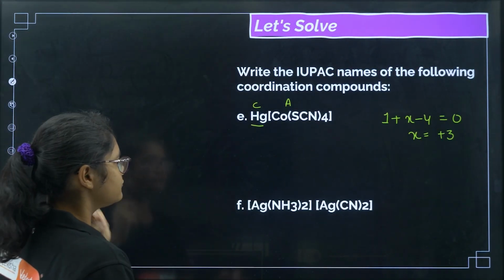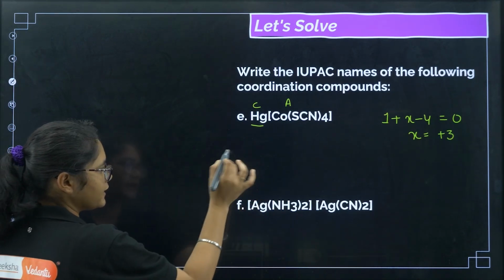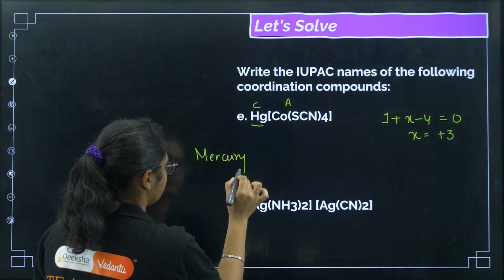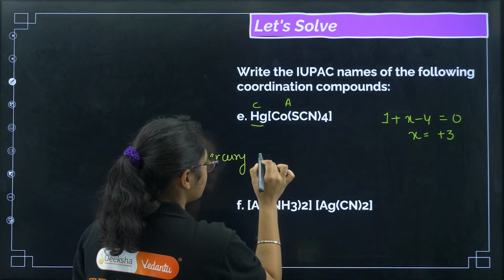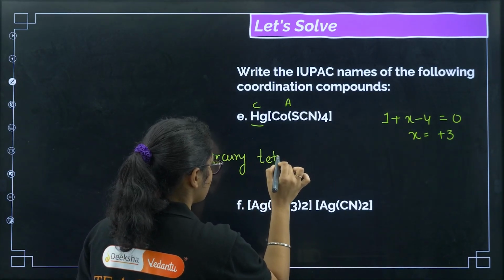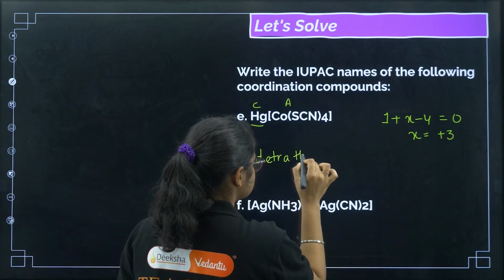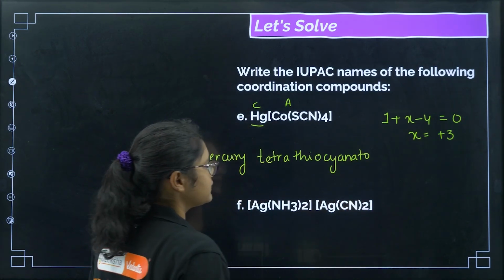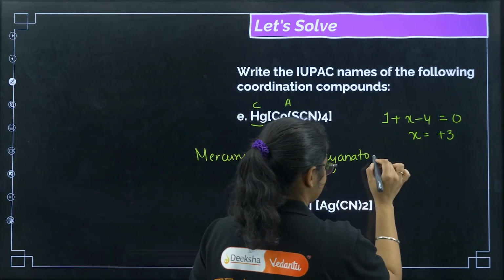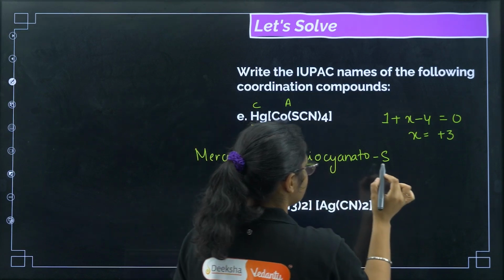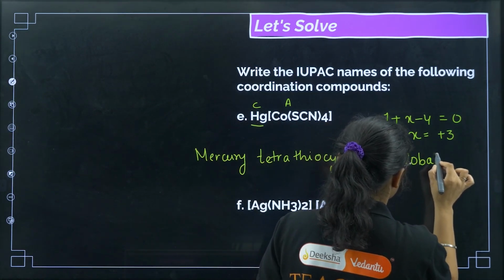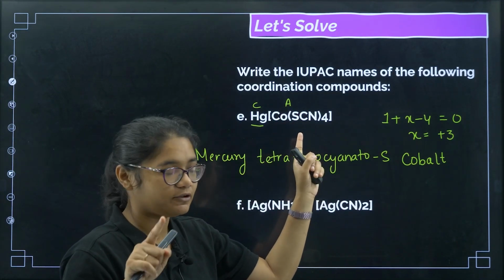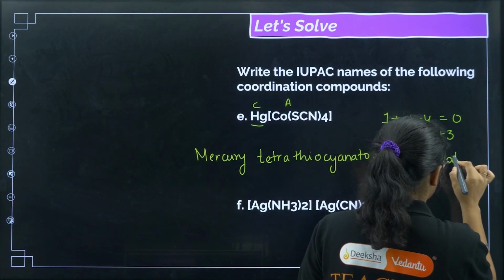Now let us move towards this. First, what are the ligands here? Only one ligand is there. So we first write mercury, then how many are there? Tetra, thiocyanate, tetrathiocyanate, S or N? This is S, right? So we have written that, then we write the name of the metal, cobalt. But again you have to remember the metal is part of the anionic part, so the name will end with ATE. So cobaltate 3.